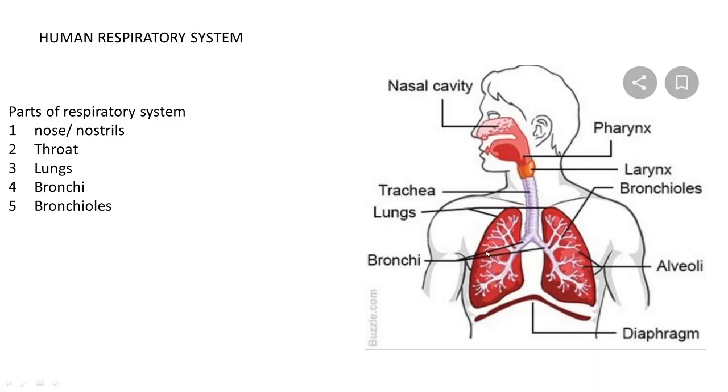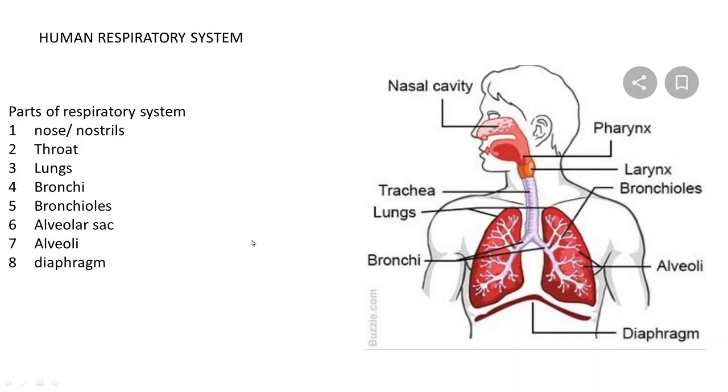Finally they terminate into balloon-like structures, many small balloons in the lungs, called alveoli, which are present in the alveolar sac. Below these lungs there is one more part called the diaphragm.